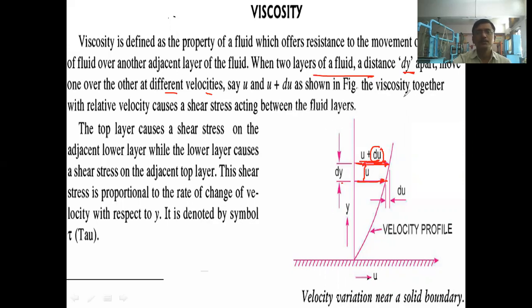Okay, so this viscosity together with the relative velocity causes a shear stress acting between the fluid layers.